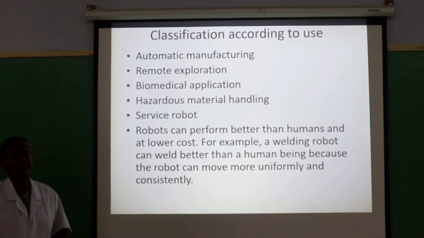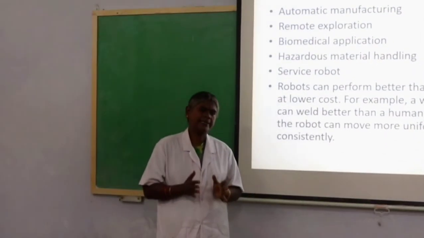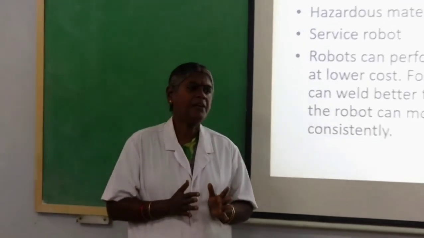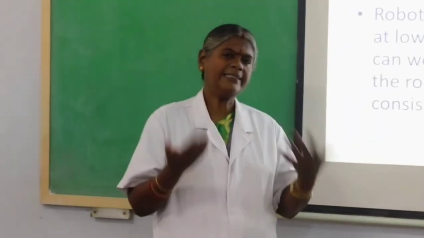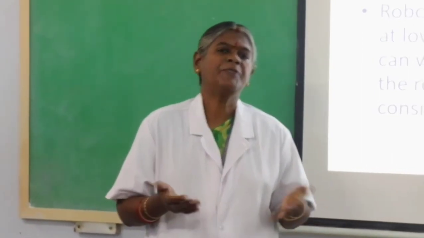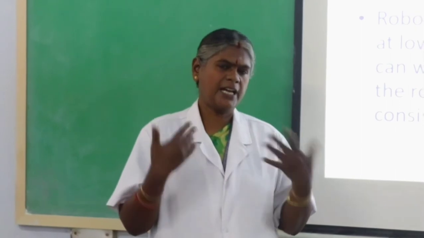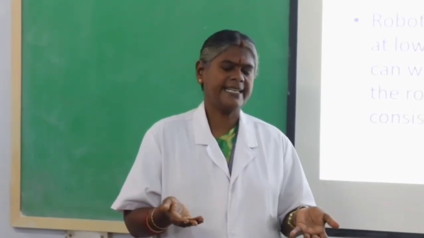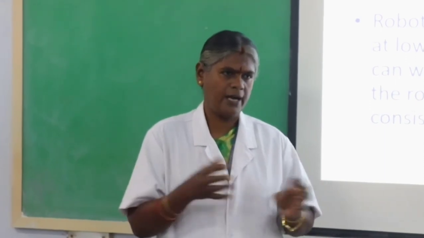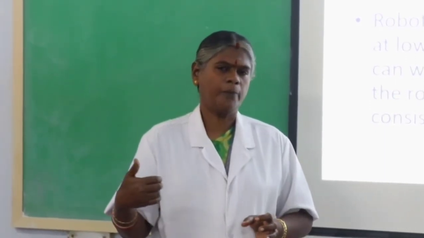So in this class we have discussed in detail the history of robots, and then we discussed the 3 laws of robots. The first law says that robots should not harm human beings. The second law states that it should obey human orders, and like that we have discussed the 3 laws of robotics.